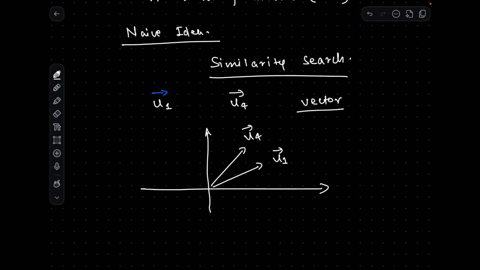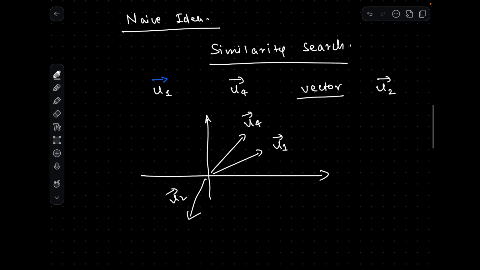If we see this geometry, we can infer that u1 and u4, these two users, are pointing almost in the same direction, not exactly the same, but similar. The gap here is quite small, so we can say that they are quite similar.